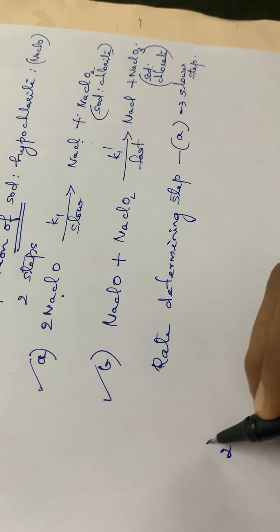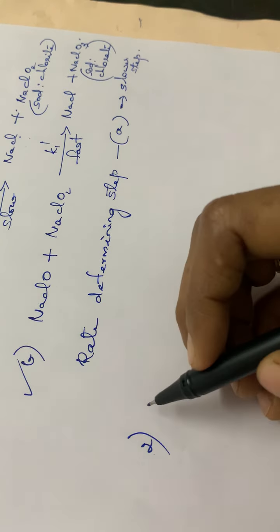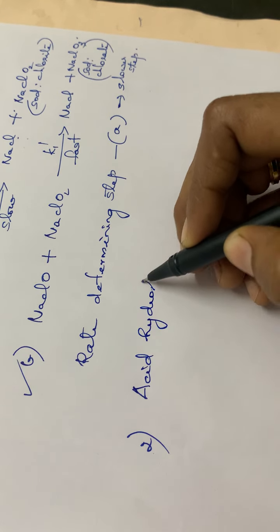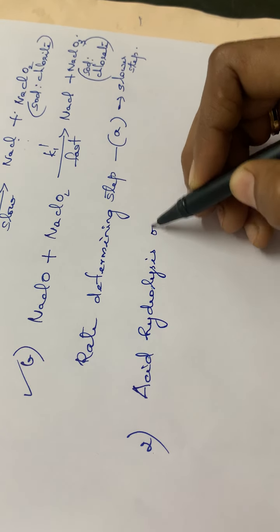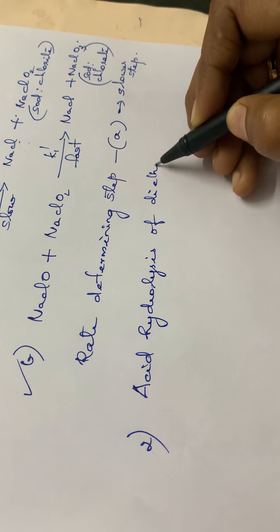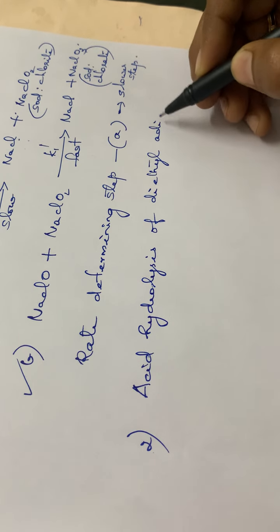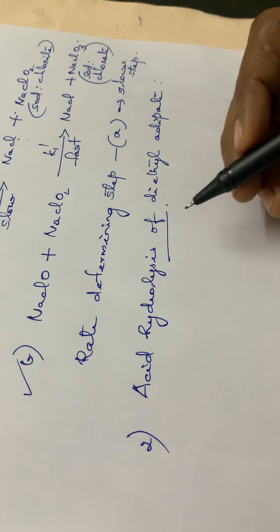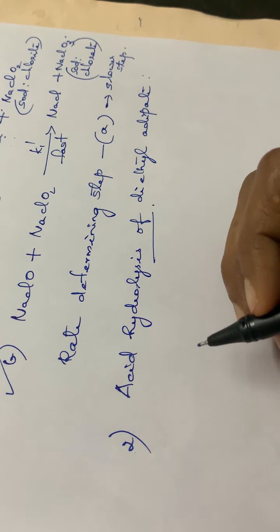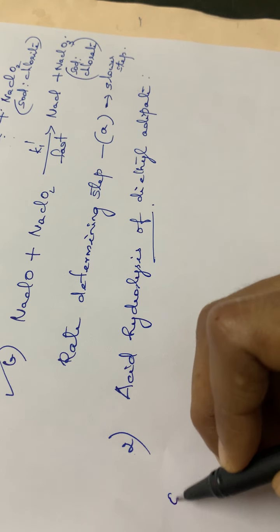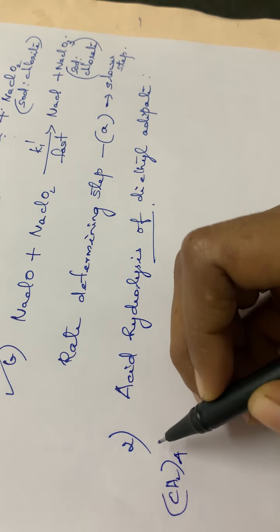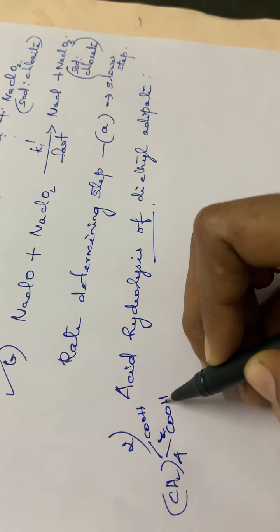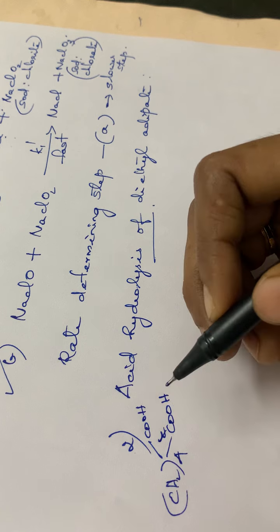Then again one more example. Acid hydrolysis of diethyl adipate. See here, what is adipic acid? Adipic acid is CH2 4 times COOH, COOH, isn't it? This is adipic acid. Diethyl adipate means it is a diester.